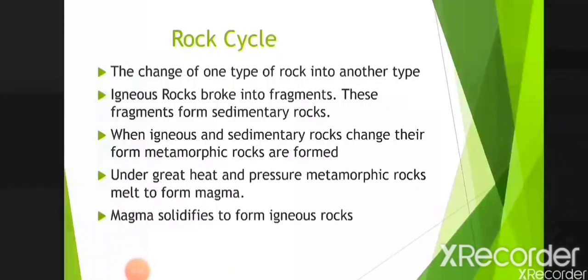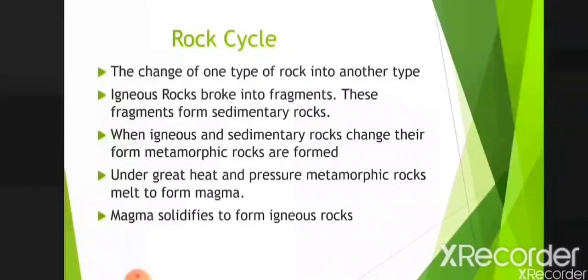Let's start our next topic, which is the rock cycle. Rock cycle is the change of one type of rock into another type. It is a continuous process in which rock changes from one type into another. Igneous rocks are primary rocks. And do you know why they are known as primary rocks? Because they are formed first because of cooling of magma.